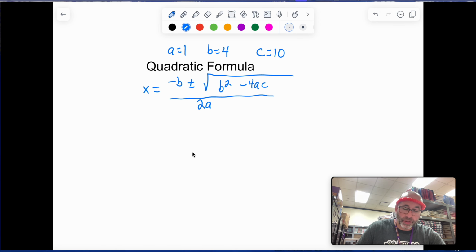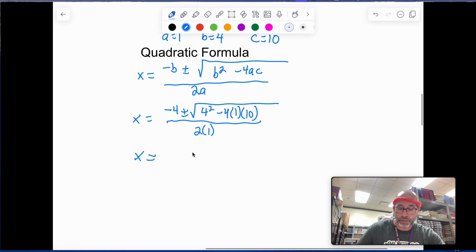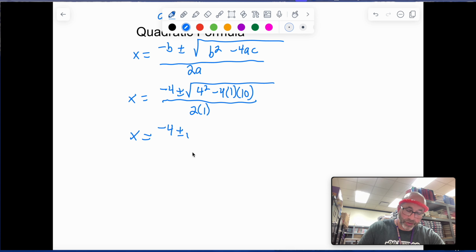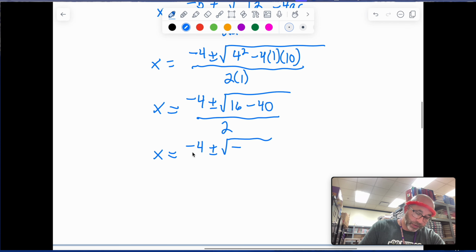What we're going to do is throw the a, b, and c values in there. We get the opposite of 4 plus or minus the square root of b squared minus 4 times a times c, all over 2 times a, which is 2 times 1. We get x equals -4 plus or minus the square root of 16 minus 40, divided by 2. Now we have x equals -4 plus or minus the square root of -24, over 2.